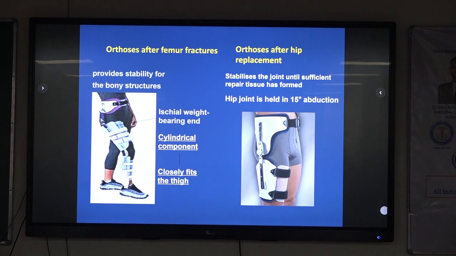Orthosis after hip replacement stabilizes the joint until sufficient repair tissue has formed. The hip joint is held in 15 degrees abduction.